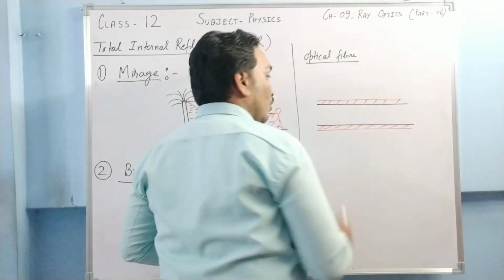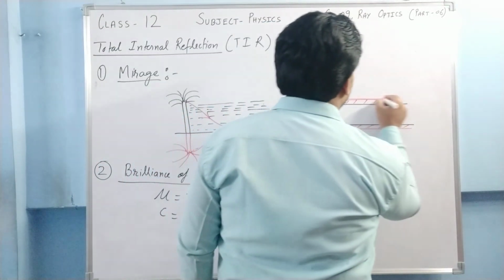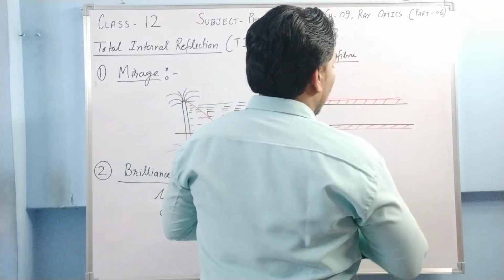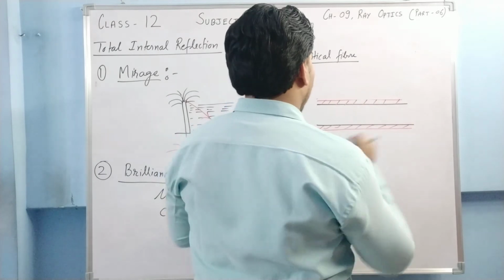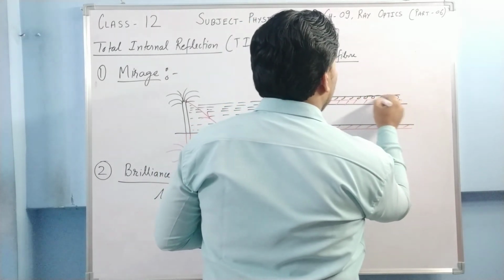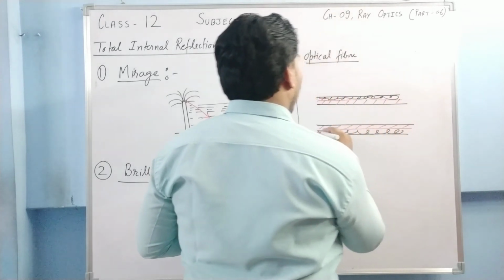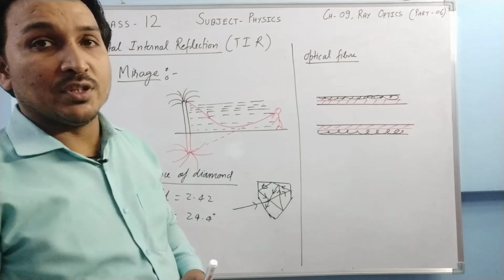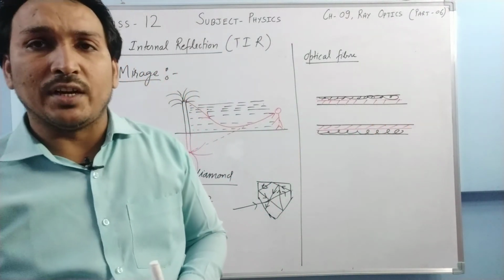We coat a material like this, and above it we place another material of lower refractive index. Inside it is the fiber, the medium through which light can travel.